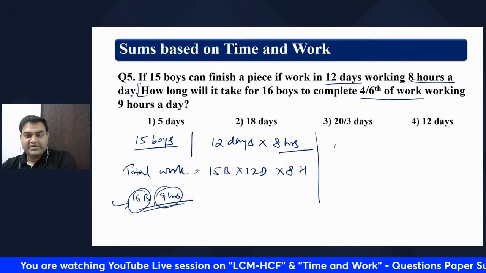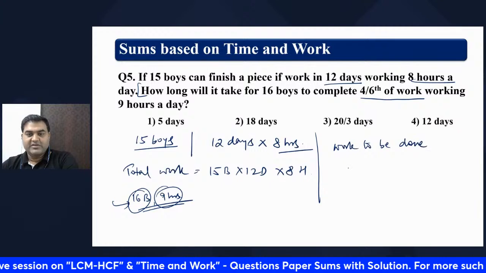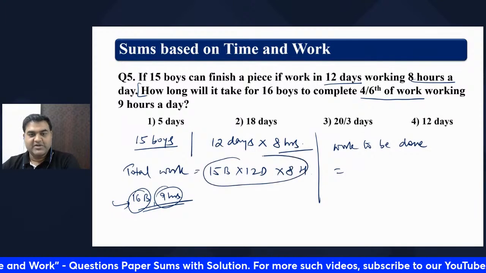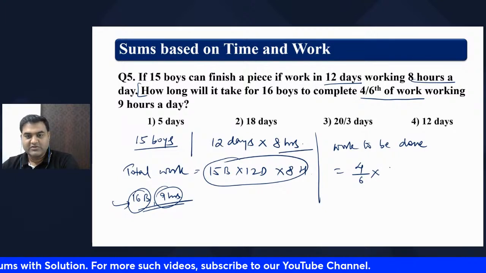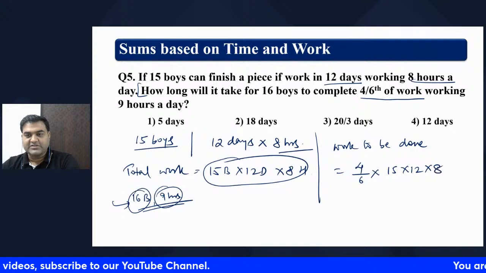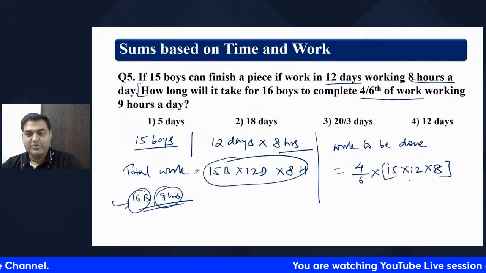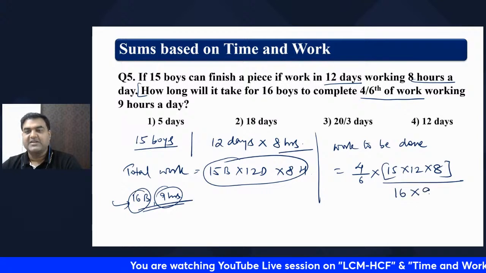The work to be done is equal to, total work was this much, but they are telling only 4/6 of work. So 4 by 6 into 15 into 12 into 8. This much work has to be done by 16 people working 9 hours per day.